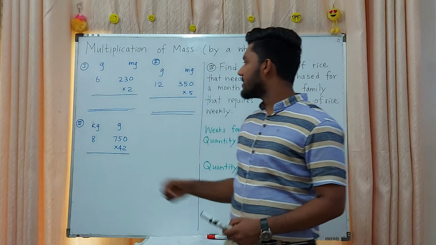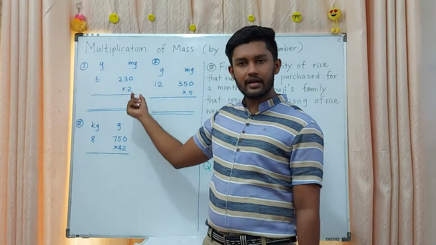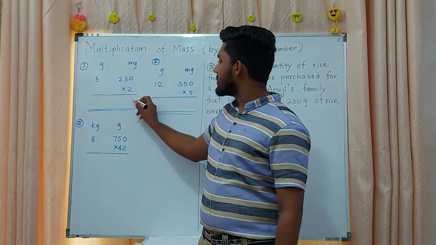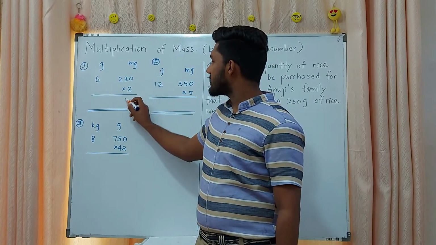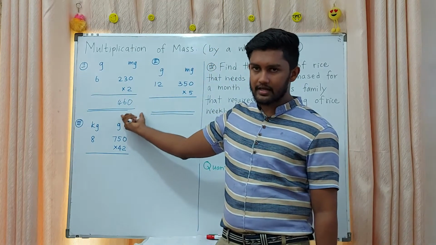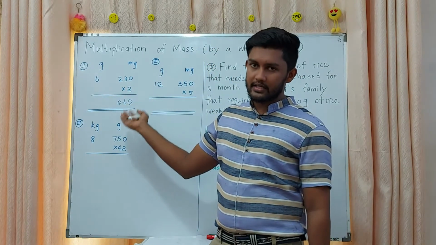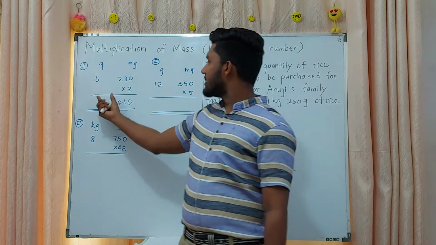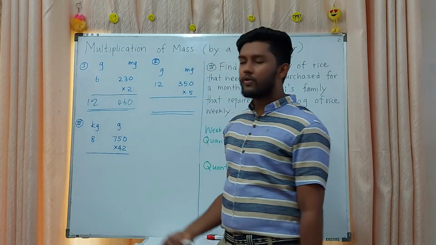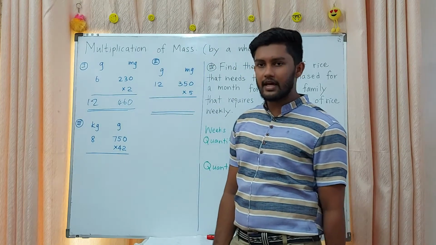Here you have only one digit, so it is easy to multiply. 2 into 0, 0, 2 into 3, 6, 2 into 2, 4. It is not more than 999, so you don't want to get anything to the other side. Then here 2 into 6, 12. Then 12 grams and 460 milligrams is the answer.